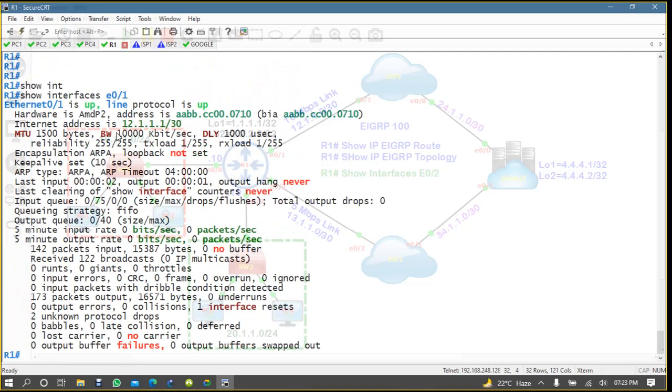You can see what your bandwidth is and what your delay is. According to that, it uses the metric calculation. According to this one, you can do that.